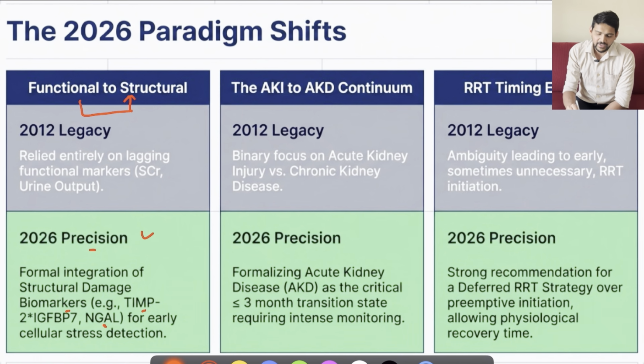Then they have specifically focused upon acute kidney disease. Previously we used to focus mainly on acute kidney injury and chronic kidney disease. Whatever gap was there in between, they have bridged using acute kidney disease, which we will be discussing in the upcoming slides. Then there are clear recommendations for renal replacement therapy in acute kidney injury. So all these things we will be discussing.